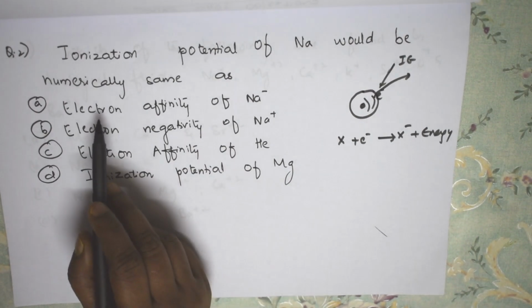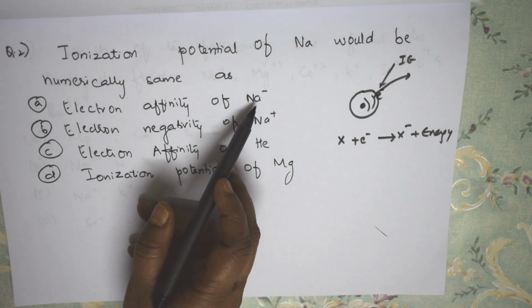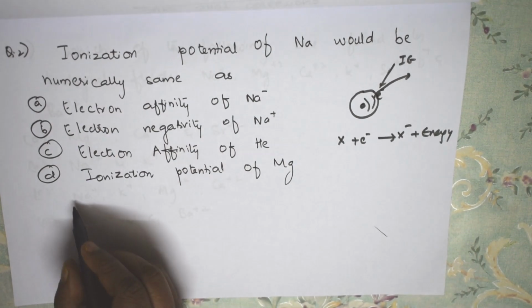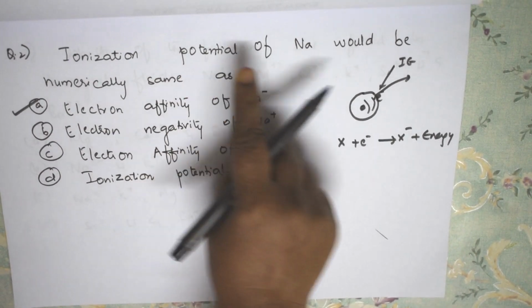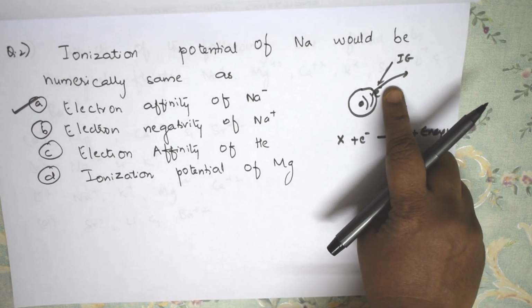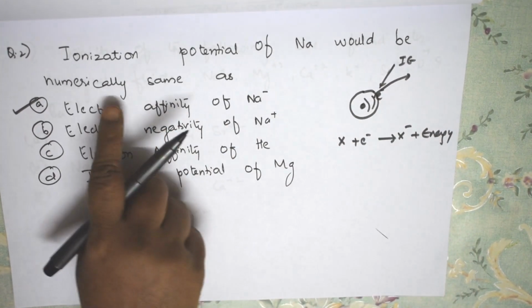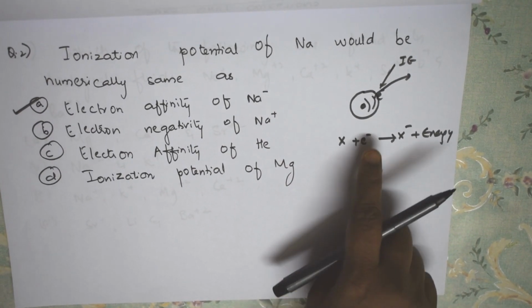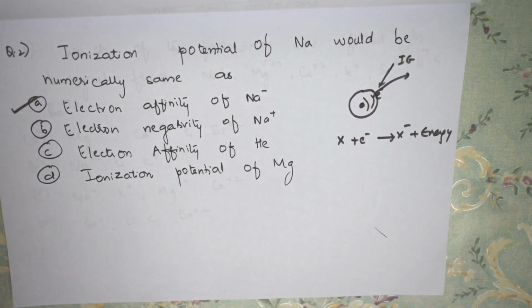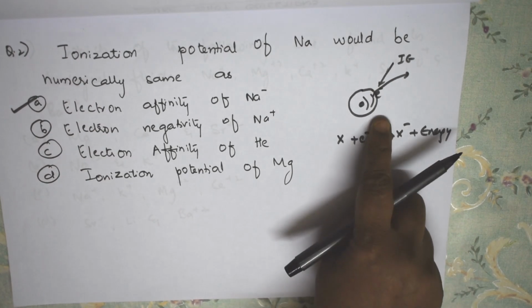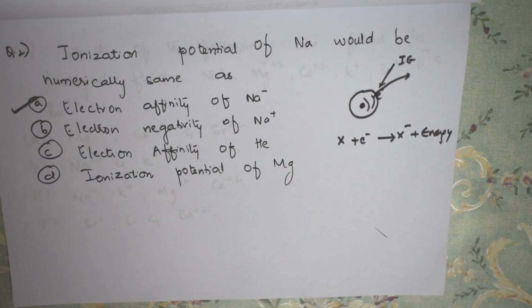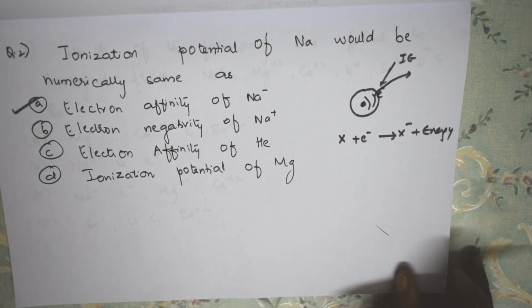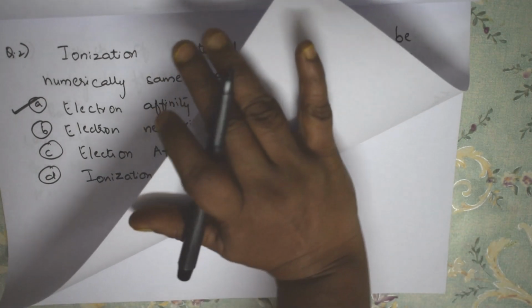Only the electron affinity of Na+ is left. That means option A: ionization potential of sodium, where we are taking out one electron, and electron affinity of Na+, where it is accepting one electron. Correct? So this and this numerically will be similar. Okay, students? Yes. So the first option, option A, is correct in this case. Now let us see the next question.